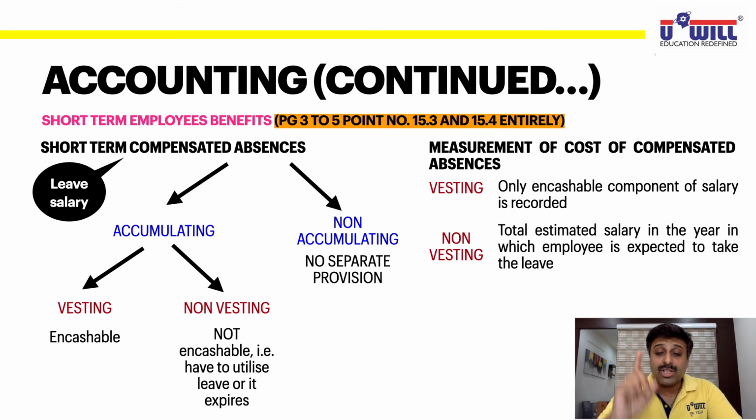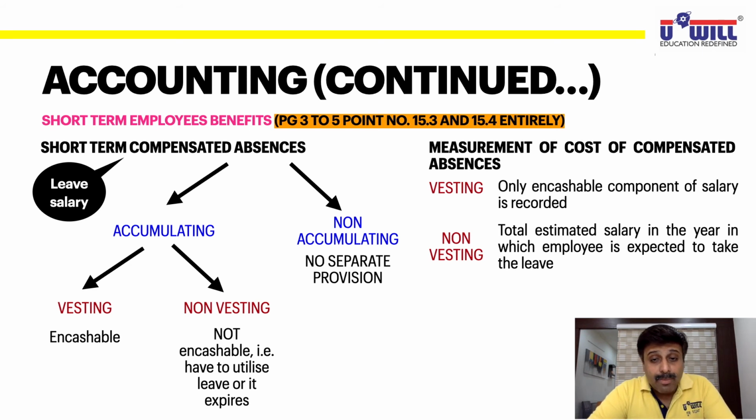If it is non-accumulating, forget it. No recording is to be done for the days which are not taken. But if it is accumulating and vesting, then whatever is the cash part of the salary, only that is to be recorded as an expense of the current year. If it is non-vesting, then you have to estimate the salary of that employee in the year in which he takes leave, and that amount is to be debited to the P&L account of the current year. I hope everyone is clear with this.